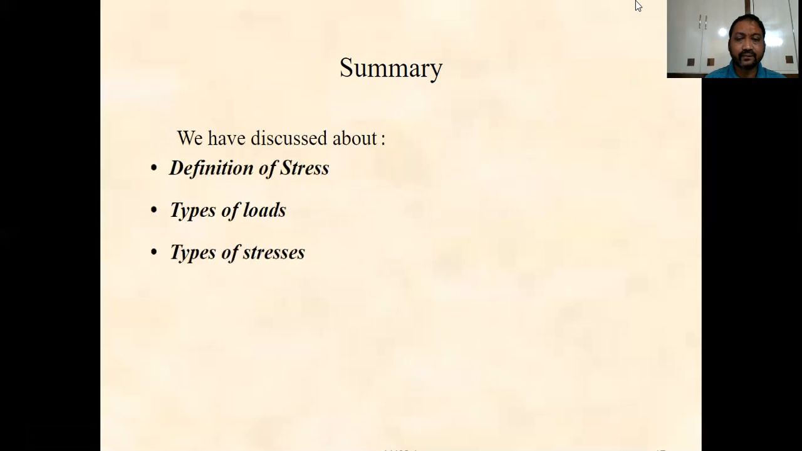So in this lesson we have discussed the very basic concepts of forces, and forces are nothing but loads, and their classification, and definition of the stresses. Types of loads and types of stresses have been discussed.